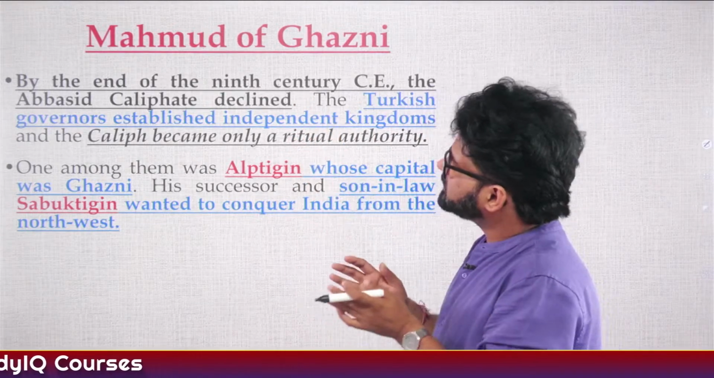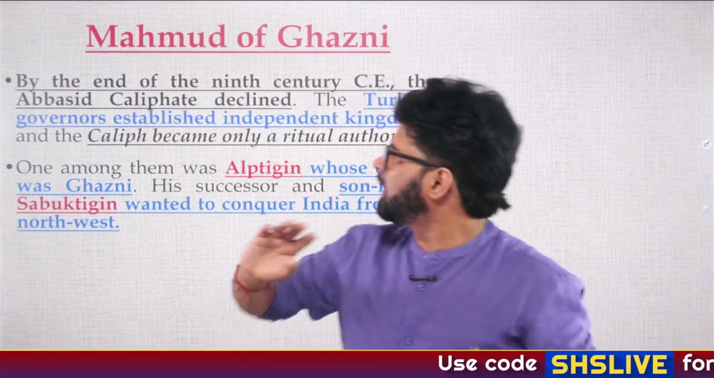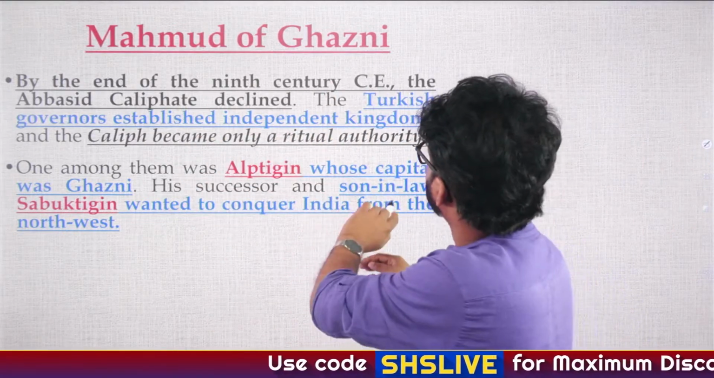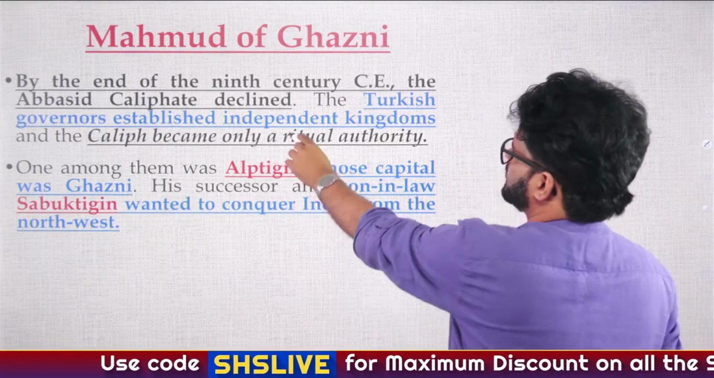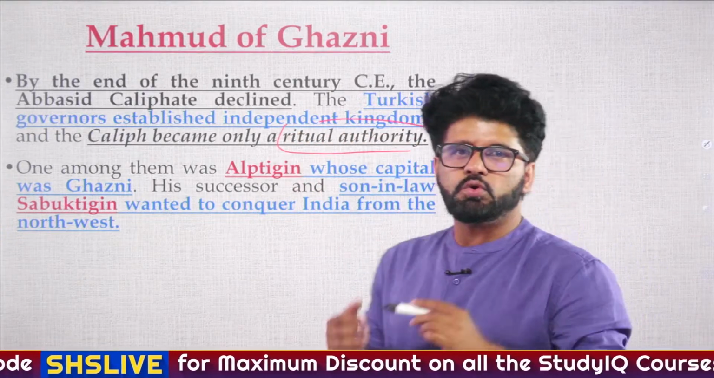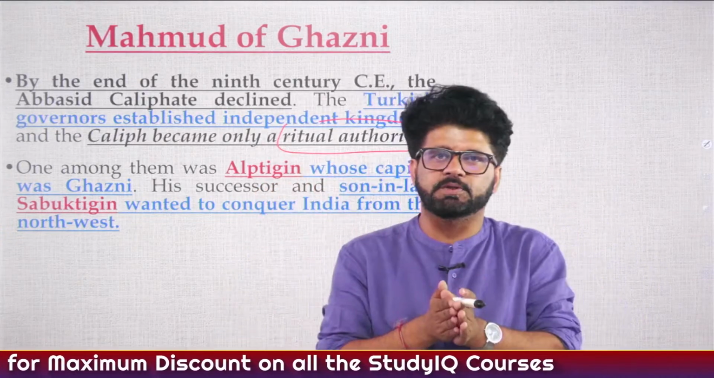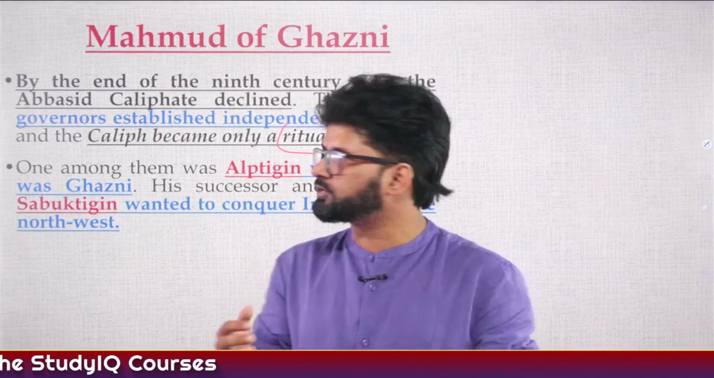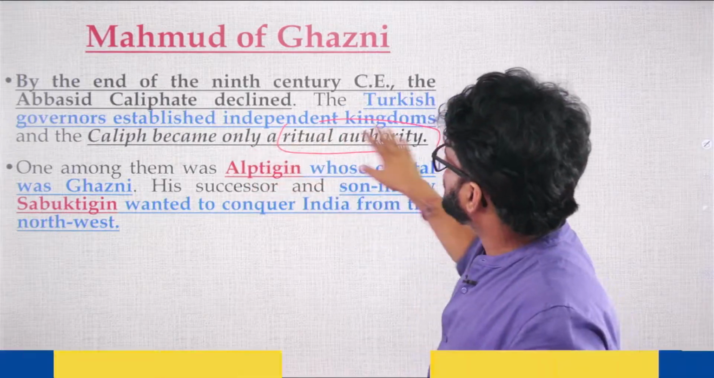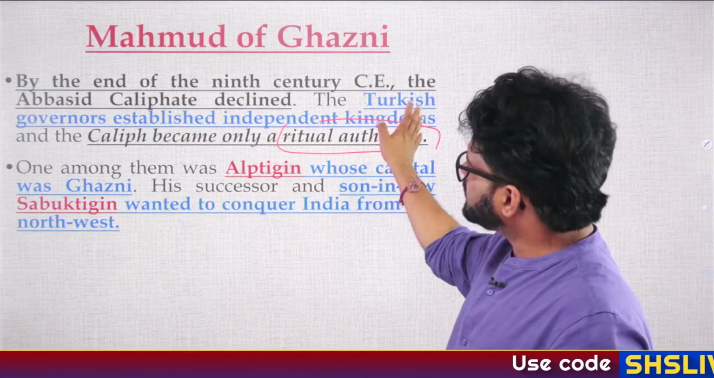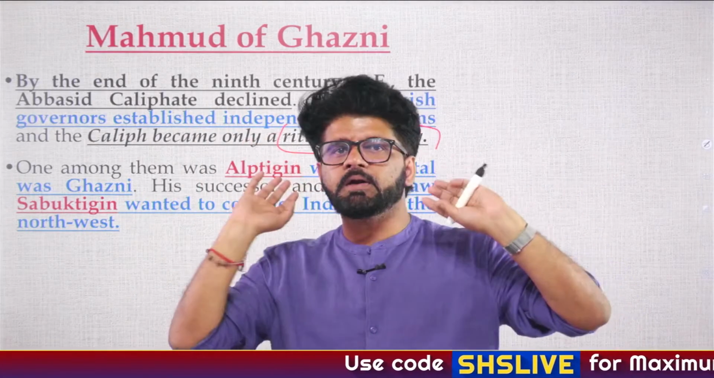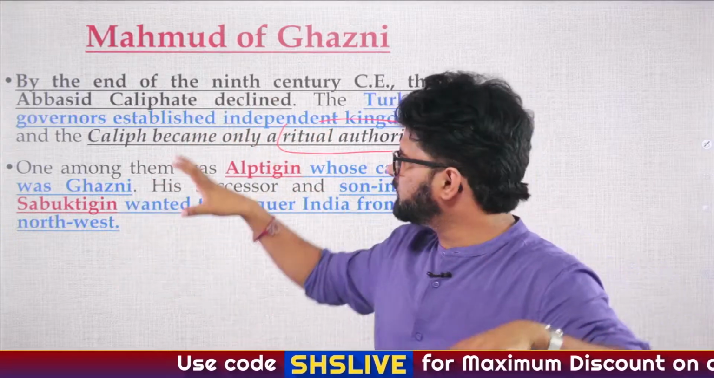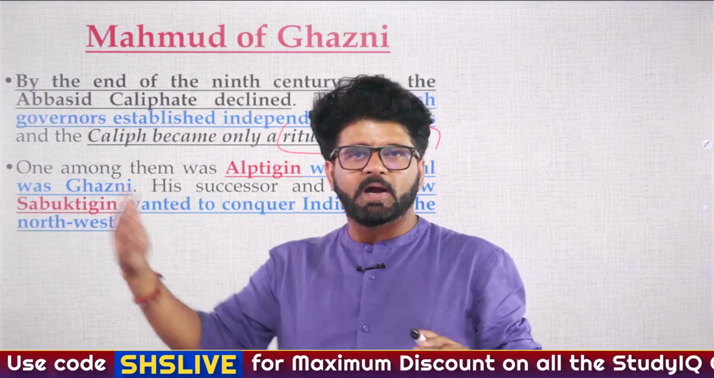So what we have discussed earlier, Muhammad Qasim, he was sent by a caliphate. And later on what will happen? This caliphate will become a ritual authority, just in name. Just like you have a president in our country, with due respect to the president, he or she is a ritual authority. Most of the power is with the prime minister. Similarly, the caliphate will later on become a ritual authority, and the Turkish governors will establish their independent kingdoms. Mahmud of Ghazni, Ghaznavid Empire, later on Ghurid Empire will be established.